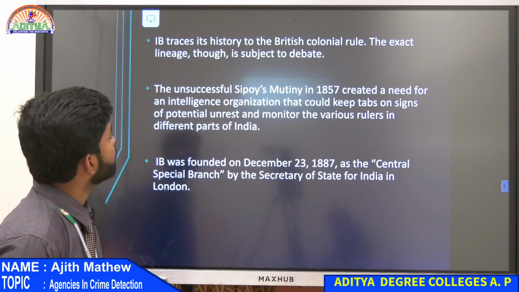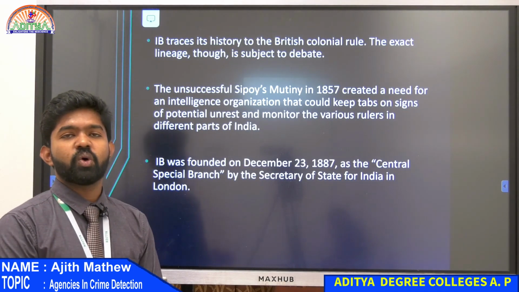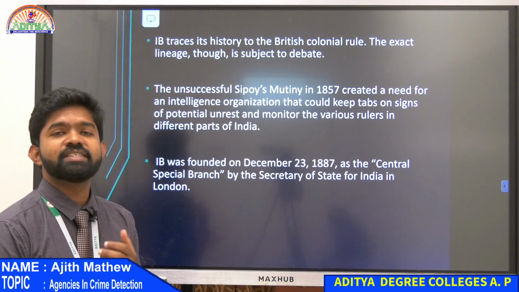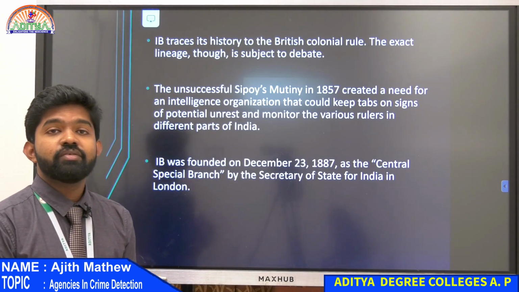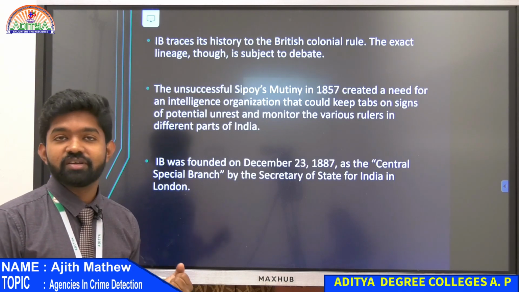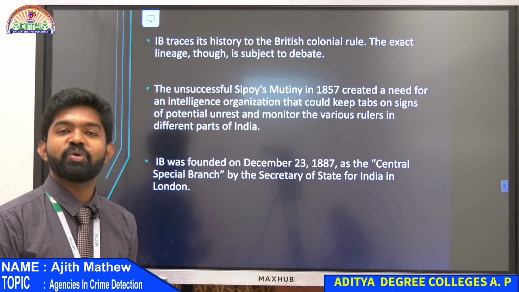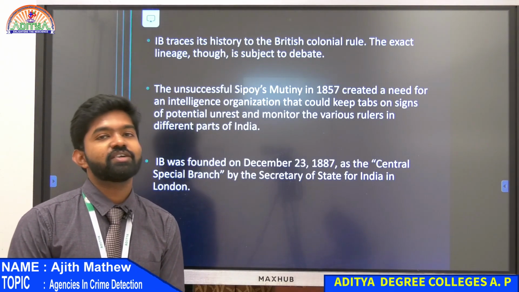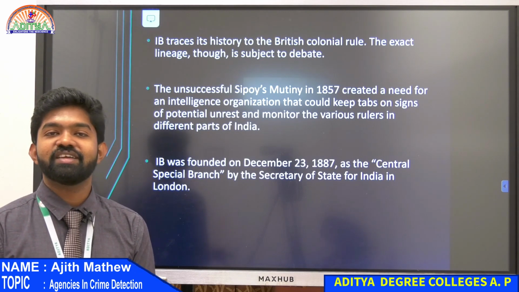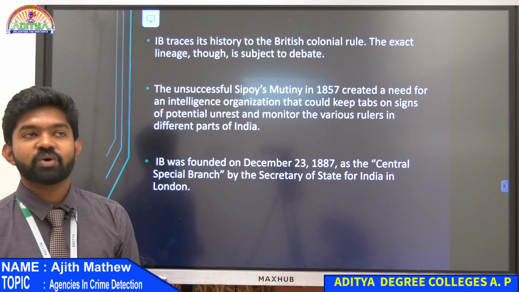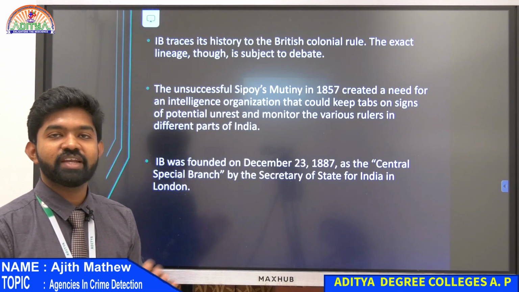IB's exact founding date is not known. The British used IB for getting intelligence, because they knew that Indians were not happy with British rule, and there was always some fight or mutiny among the Indian people. The British wanted to know the reasons, who was creating these commotions in India, and who the main leaders were. So they created the Intelligence Bureau to get all this information.